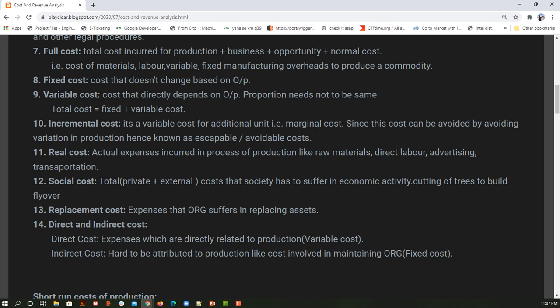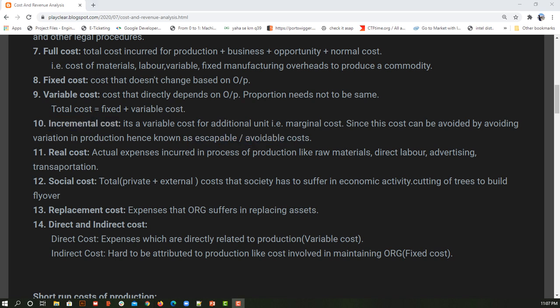Because these kinds of things can be avoided, we call them escapable or avoidable cost. There is some exceptional scenario because of which I need to give one more unit. To avoid such exceptional scenarios or conditions, I can avoid the incremental cost. So that is nothing but escapable and avoidable cost.